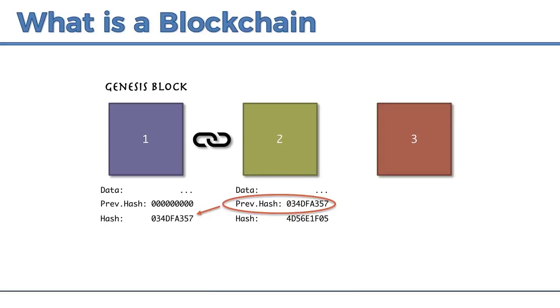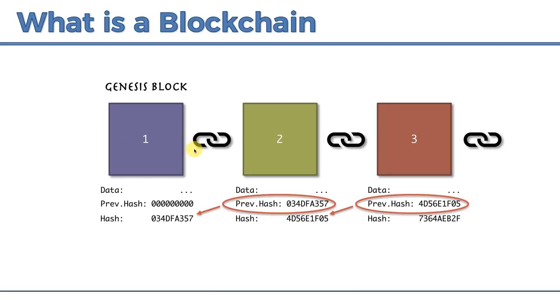And then again, block number three has data, a previous hash, and its own hash, and it's linked to the previous one, and so on. So conceptually, we can see that if anybody were to tamper with any block, then the fingerprints would no longer match up, and the chain would be invalid. The chain would show that there's something wrong, and that's why we say that blocks are cryptographically linked together. All right, so that is a blockchain at a very, very high level.